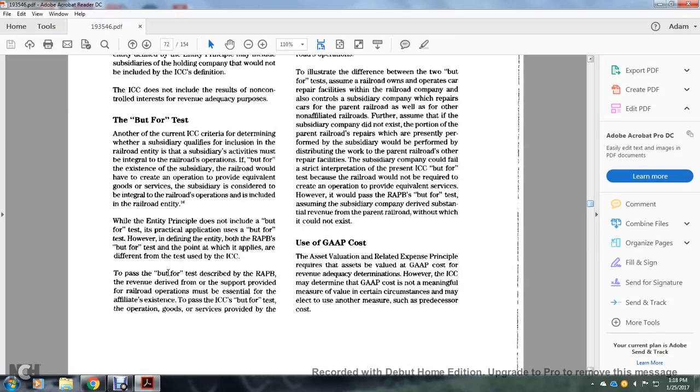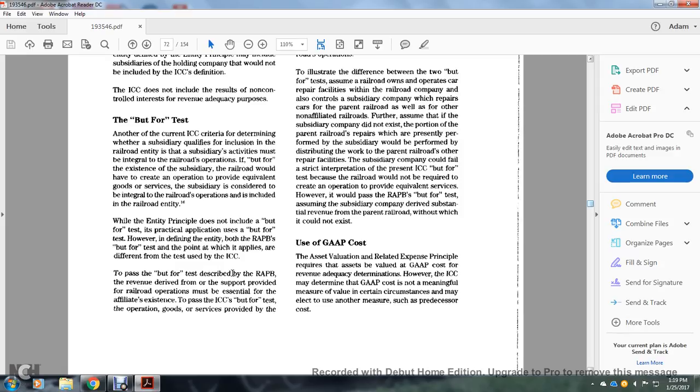The but-for test. Another current Interstate Commerce Commission criterion to determine whether a subsidiary qualifies for inclusion with the railroad is that the subsidiary activities must be integral to the railroad operation. If, but for the existing subsidiary, the railroad would have to create an operation to provide equivalent goods or services, the subsidiary is considered integral to the railroad operation and included with the railroad entity. While the entity principle does not include the but-for test, a practical application of the but-for test is however defined with the entity by the Railroad Accounting Principles Board, and it applies differently from the test used in the Interstate Commerce Commission.